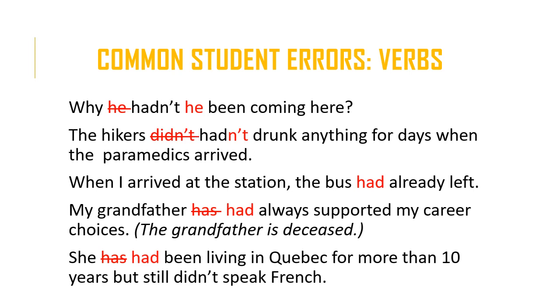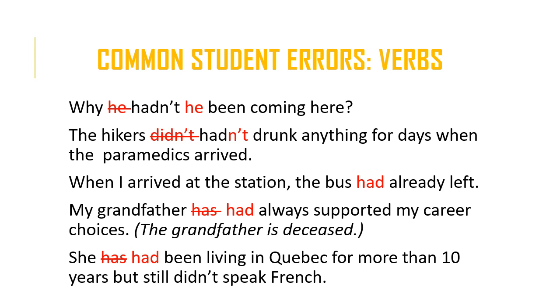The sentence originally read, why he hadn't been coming here. So here the mistake is that the subject, he, and the verb hadn't been inverted. Okay, so in English, we form questions by inverting the subject and verb. So basically they switch places. Normally it's subject and then verb, but with questions it's verb and then subject. So we would say, why hadn't he been coming here?